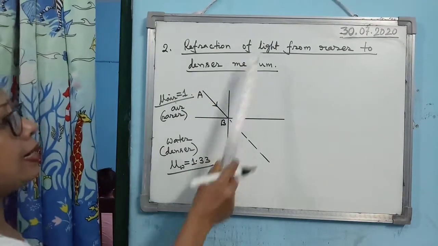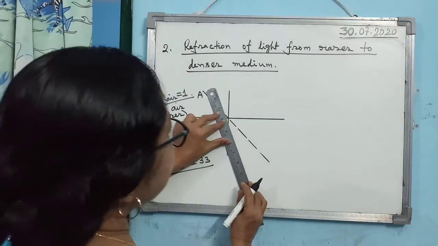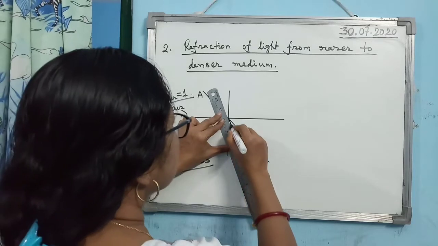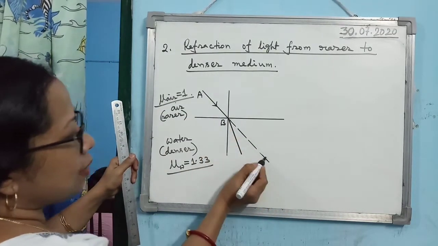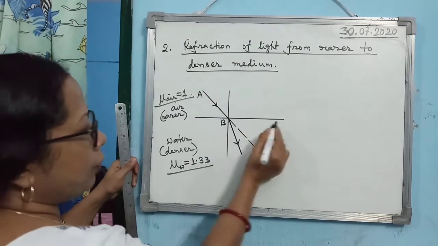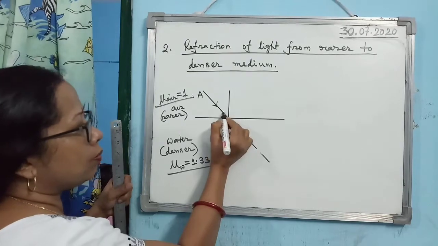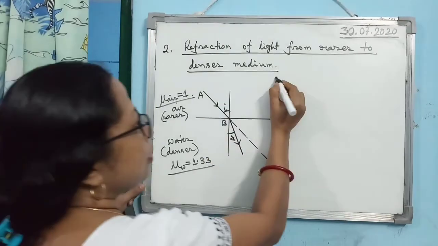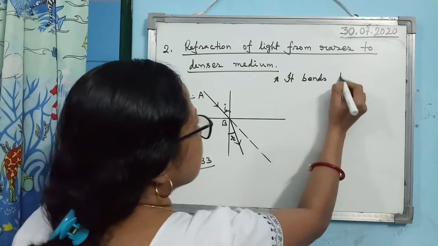Now when a light ray moves from rarer to denser medium, the light ray bends towards the normal. So you see here, this is the original path of the light ray, but when it enters into water, it will bend towards the normal. So here you write down the first point: it bends towards the normal.